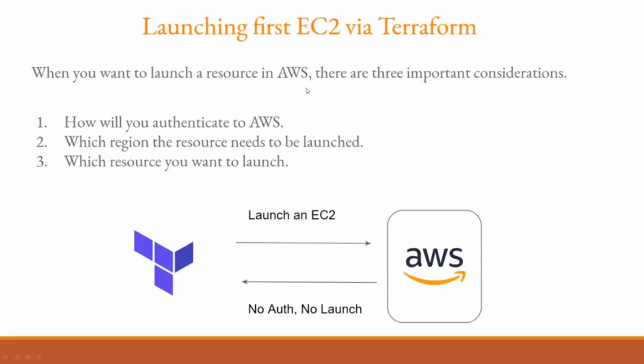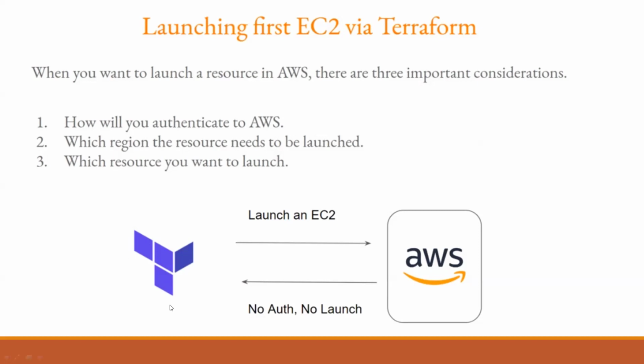If you want to launch resources in AWS, there are three important considerations. How will you authenticate with AWS? Through the secret key and access key. Which region does the resource need to be launched in? Region. And which resource? AWS underscore instance, S3 bucket, Route 53, or IAM. A service is called a resource.